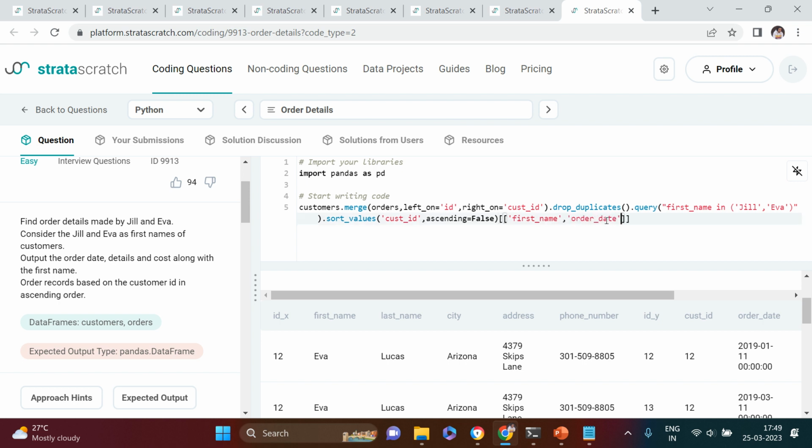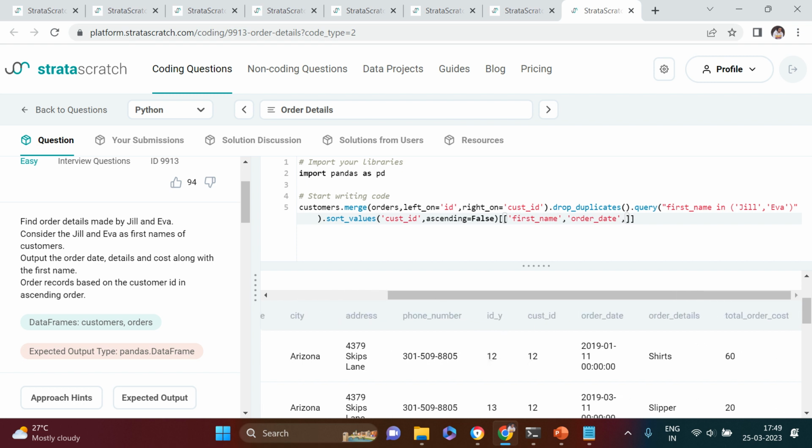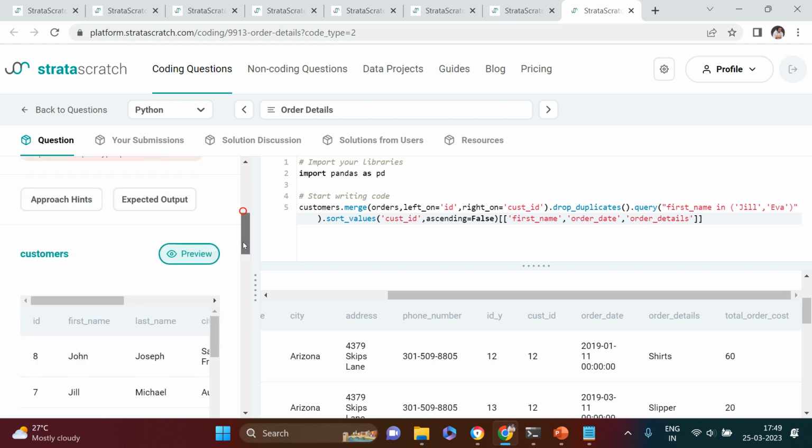Order date. The next column which we need to put is order date, order details. So where is the order detail? Here is order detail. Let me just put that also, order detail. Okay, 3 things are done. What else is needed?